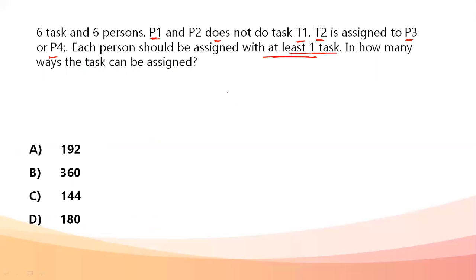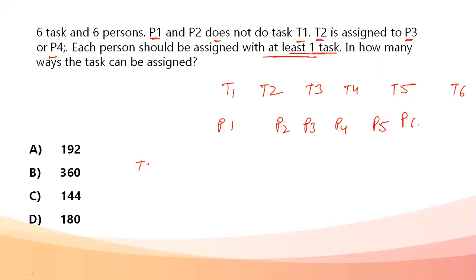Okay, so there are six tasks T1, T2, T3, T4, T5, and T6, and six people P1, P2, P3, P4, P5, and P6. Okay, let's say T2 is assigned to P3 or P4. For example, we're beginning with the assumption that T2 is assigned to P3. Now there are five tasks remaining and five people remaining.